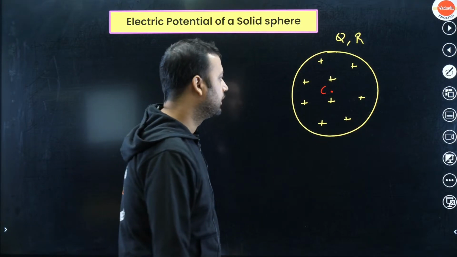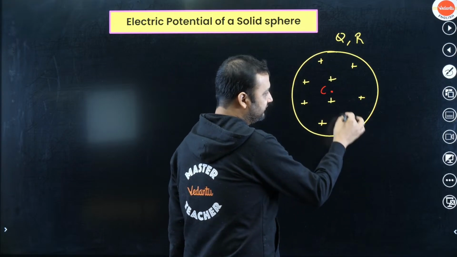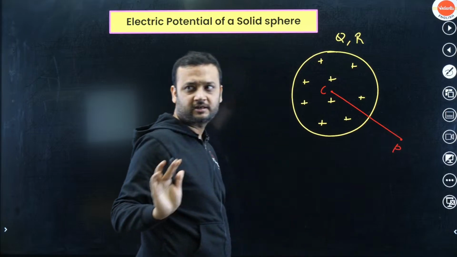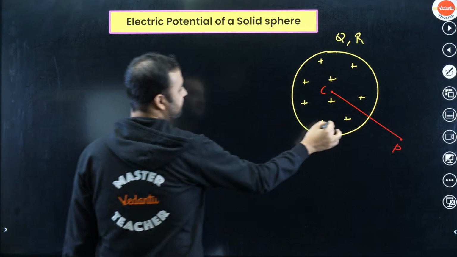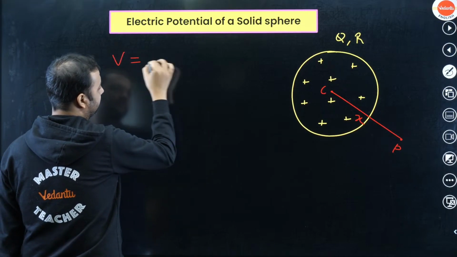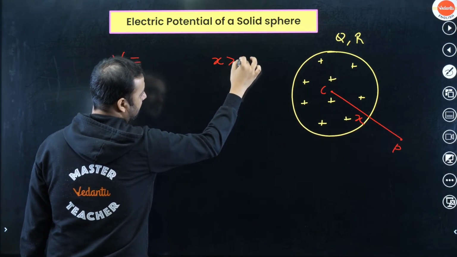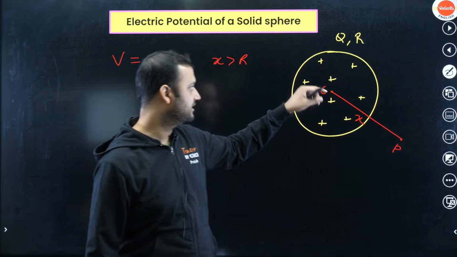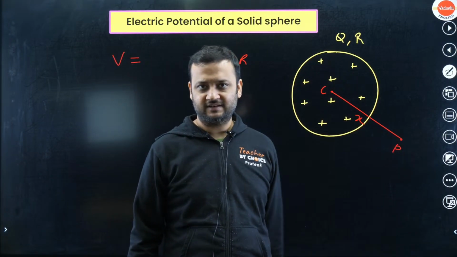Now, if the point is outside, the formula remains the same. For example, if CP distance x is greater than the radius R, P will lie outside, just like the previous case.